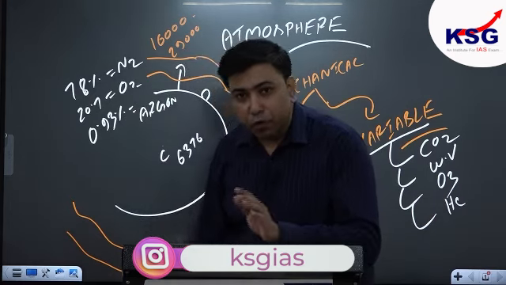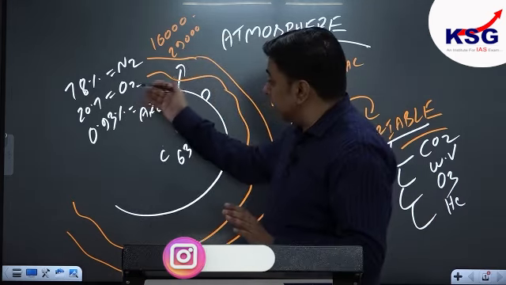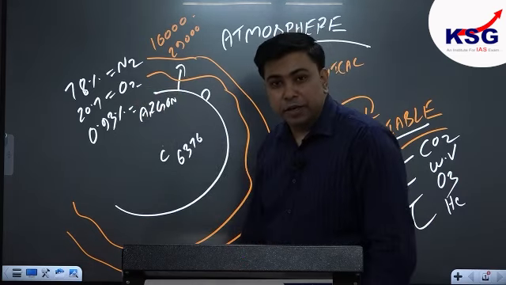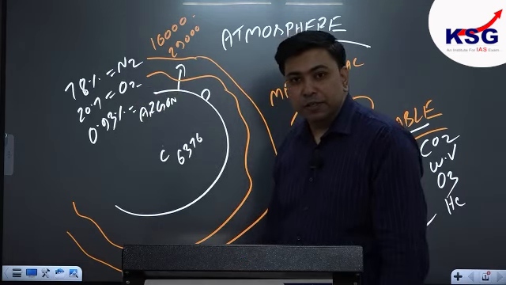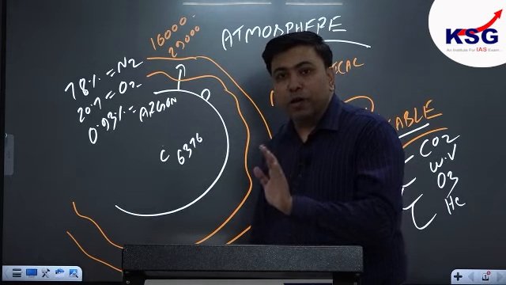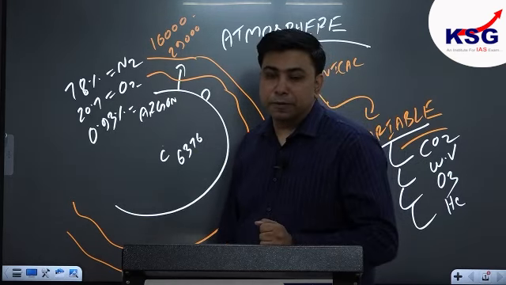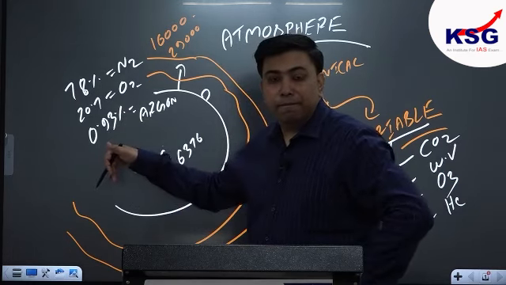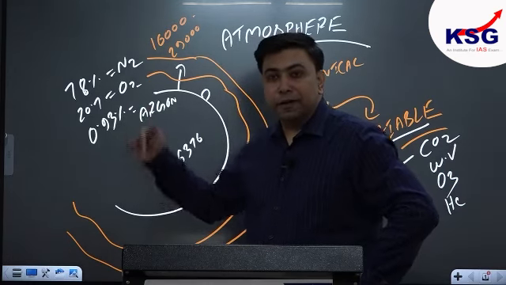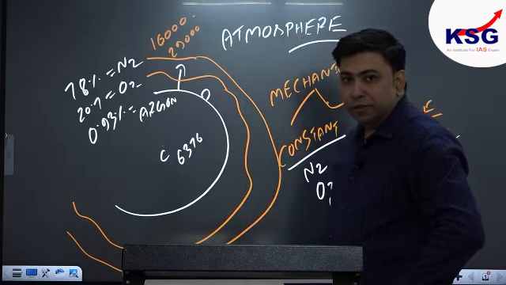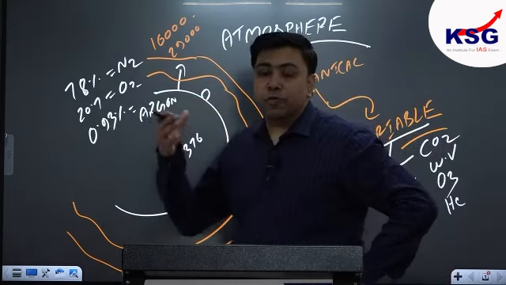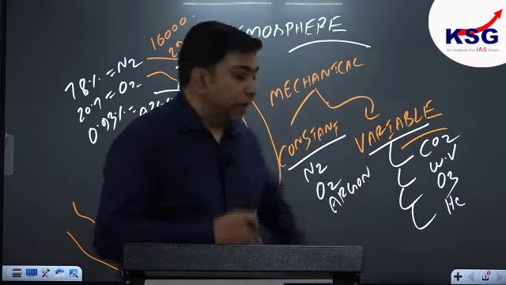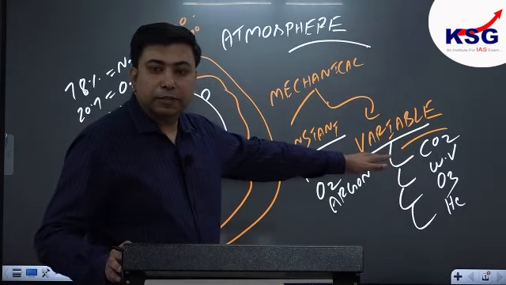So if you see the volume of constant gases, 78% nitrogen, 20 odd percent oxygen, and of course argon approximately 1%. I mean, most of the lower atmosphere is of course constant, and most of the constant atmosphere is dry. So we are finding more proportion of constant gases in our atmosphere as compared to variable gases.